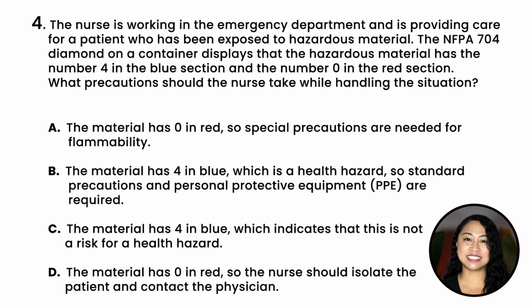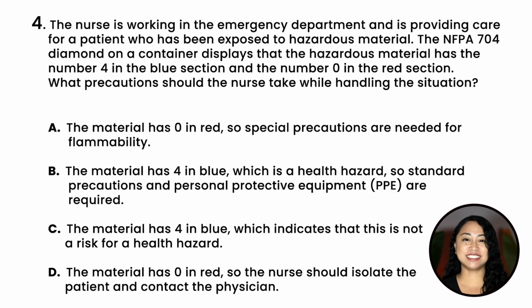A. The material has 0 in red, so special precautions are needed for flammability. B. The material has 4 in blue, which is a health hazard, so standard precaution and personal protective equipment are required. C. The material has 4 in blue, which indicates that this is not a risk for a health hazard. Or D. The material has 0 in red, so the nurse should isolate the patient and contact the physician.